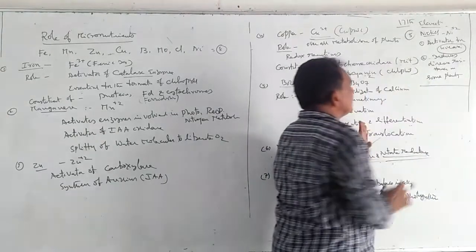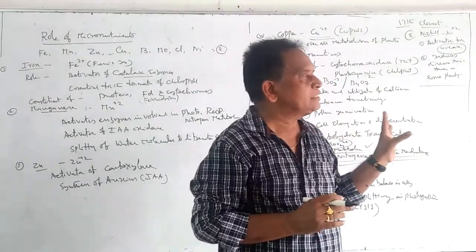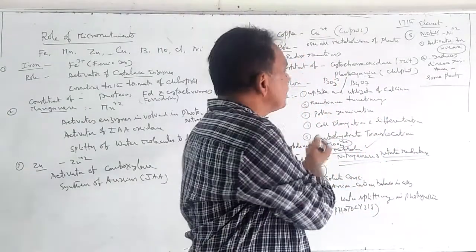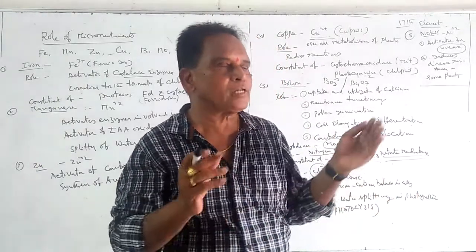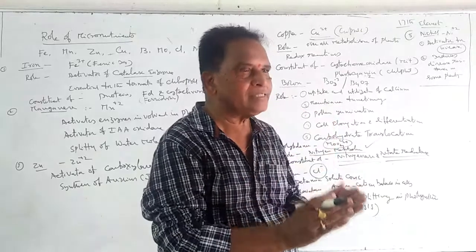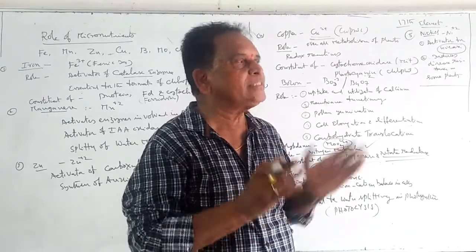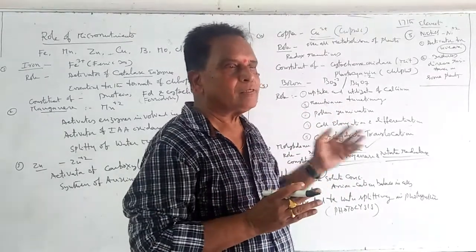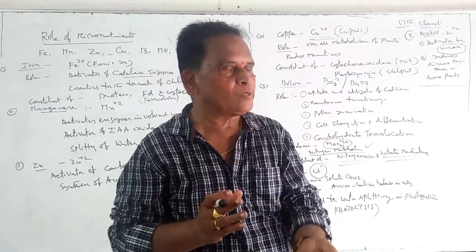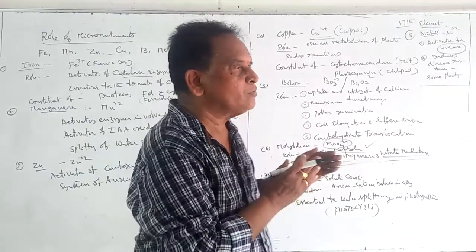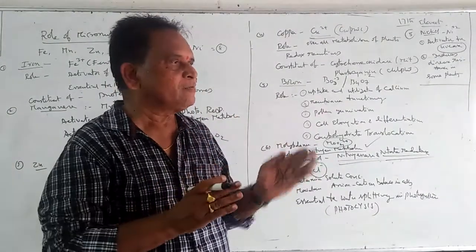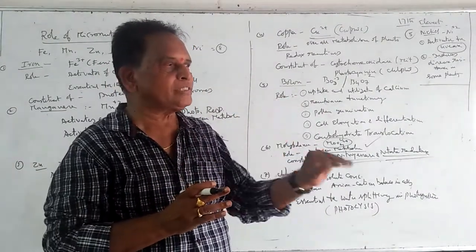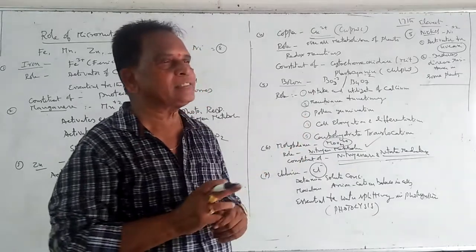So dear students, so far we have discussed the role of essential elements in plant nutrition. These essential elements are of two types: macronutrients and micronutrients. We have discussed these in two discussions. The first one is the role of macronutrients, which we discussed previously.